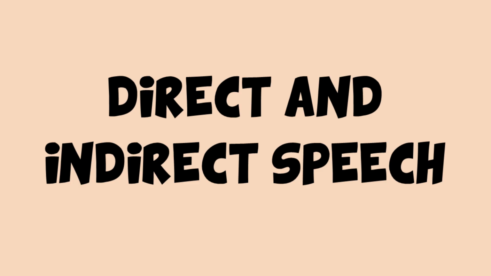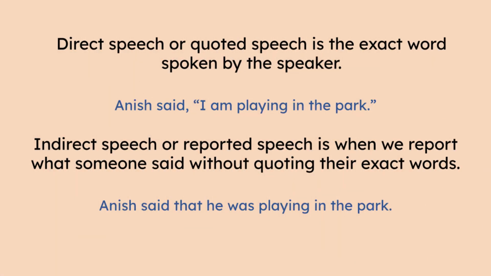So today we are going to see direct speech and indirect speech. First of all, what is direct speech? Direct speech is also called quoted speech. It is the exact words spoken by the speaker. For example, Anish said, "I am playing in the park." Here, "I am playing in the park" is the exact words said by Anish. So this is called direct speech or quoted speech.